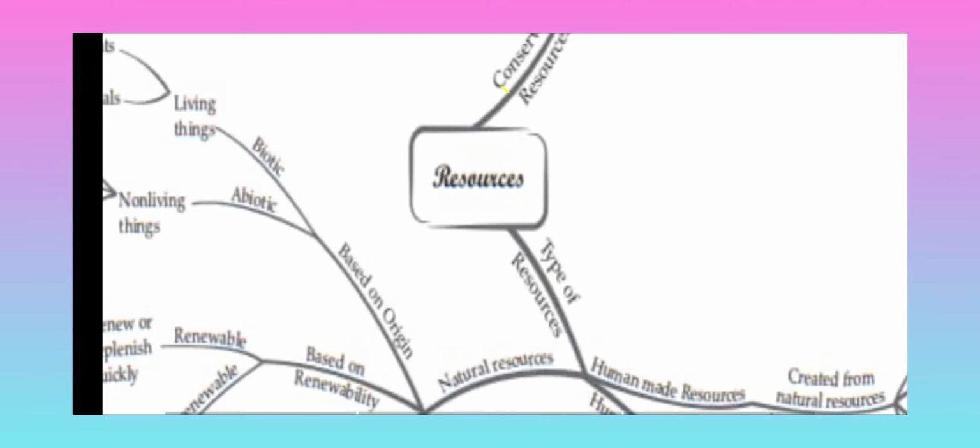First we will see the mind map of the chapter. A mind map is a thing where we can understand the whole chapter in a small manner on one page. First thing, resources. What are resources? Whatever we are getting from nature is called resources. These things satisfy our needs, and in that manner they are resources for us.